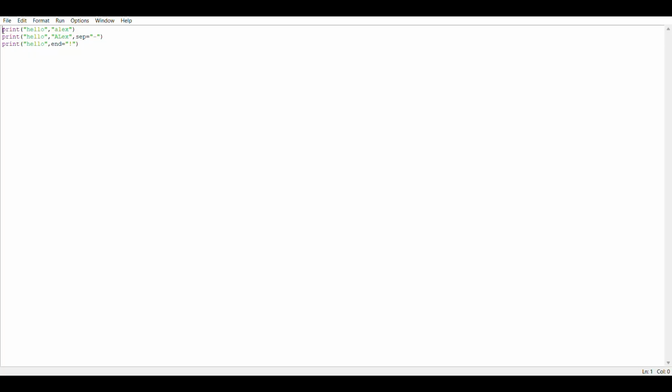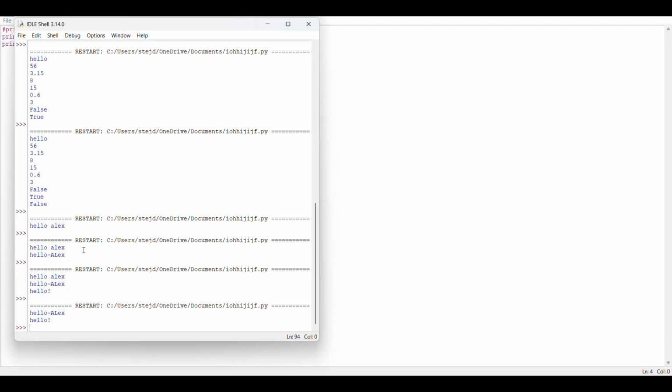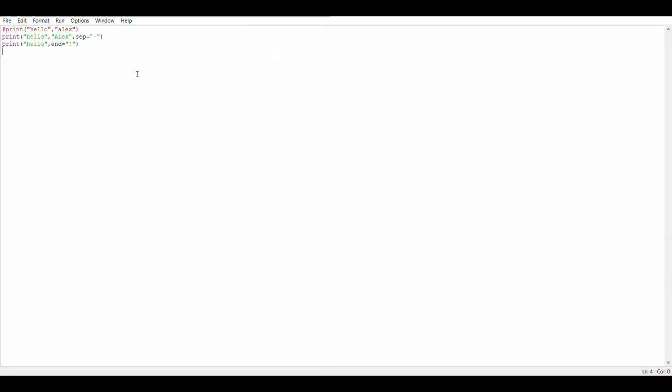Okay, I just want to comment this line. I use a hashtag sign. If I run this program, if I press F5, it only prints the last two lines. It only prints "Hello, Alex" and "Hello", because Python doesn't read the commented line. It doesn't show in the output.